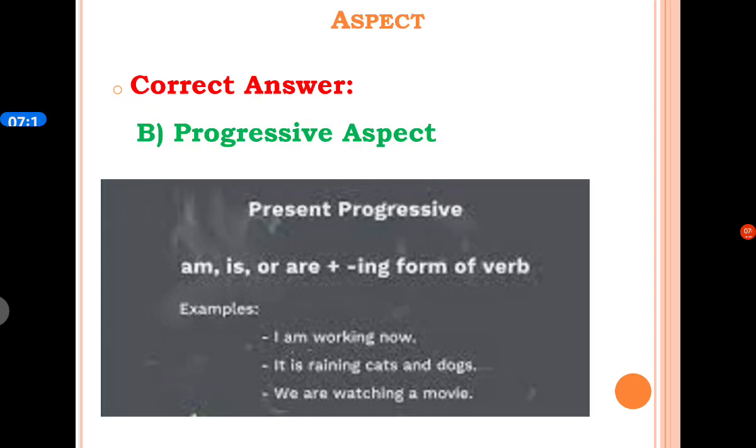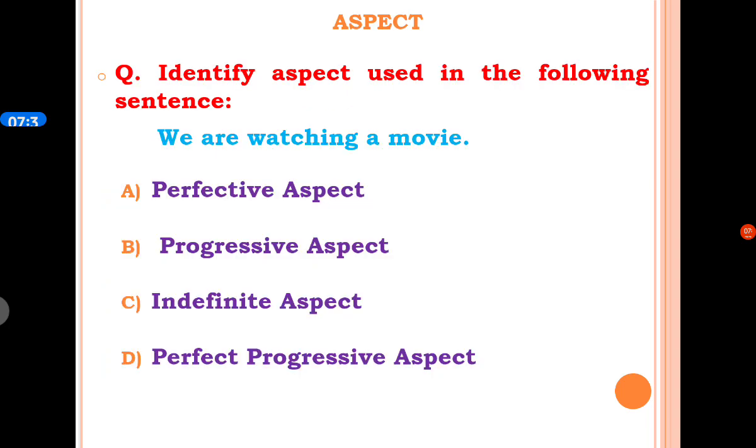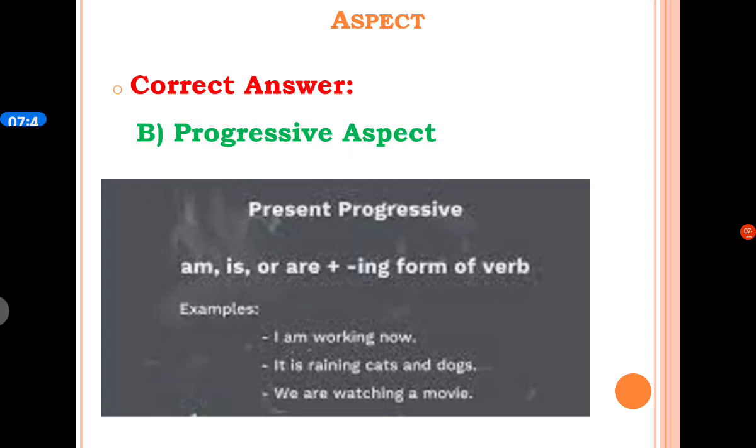And the correct answer is B option, progressive aspect, because in this tense we get a structure, that is am, is, are plus verb in ing form. Here is an example: we are watching a movie. Here are is a form of to be, and here verb in ing form, watching.